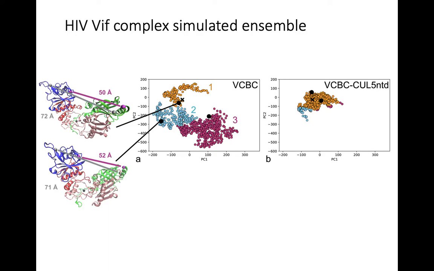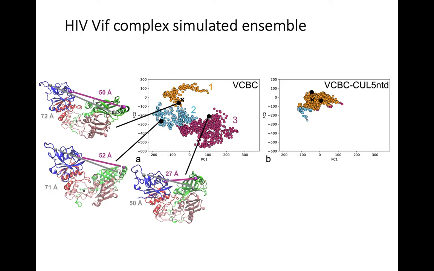In cluster 2, the complex is more closed, and it is also twisted so that CBF beta in green and the VIF alpha beta domain move backwards relative to cluster 1. In cluster 3, the clamshell is closed even more, and CBF beta and the alpha beta domain of VIF are now twisted in the opposite direction, moving forward.